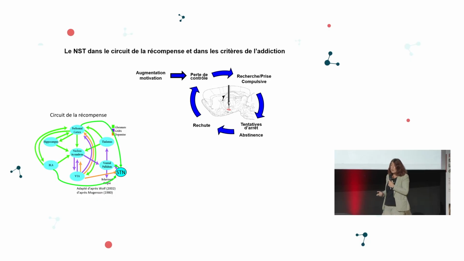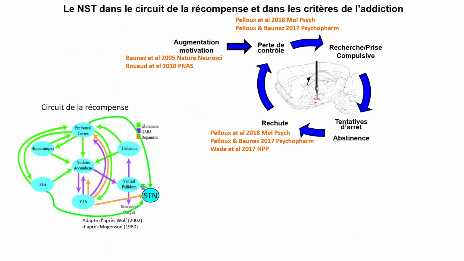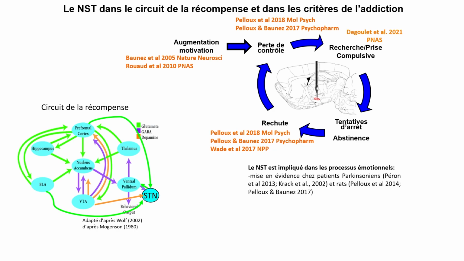Followed by abstinence periods, and then there will be a relapse most of the time. And these aspects, when you manipulate the subthalamic nucleus in the rat, we have been showing that there are beneficial effects in as far as we can stop the addiction process in the rats in the several stages by manipulating the subthalamic nucleus.